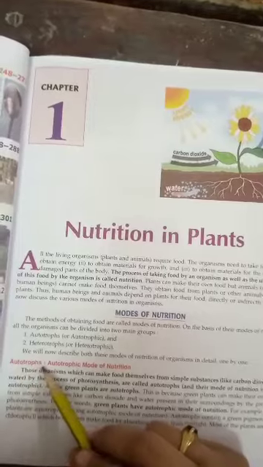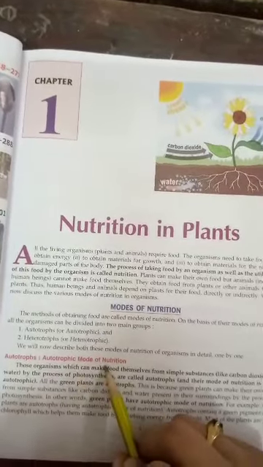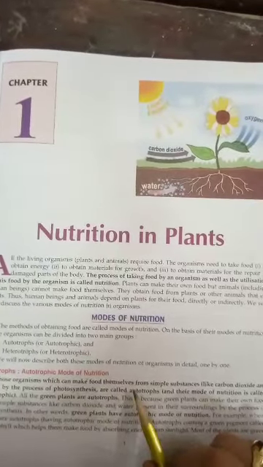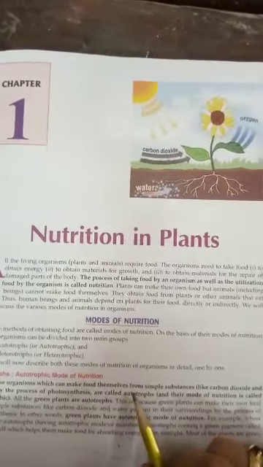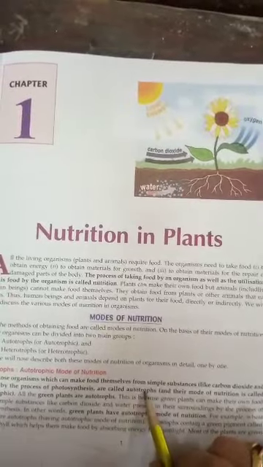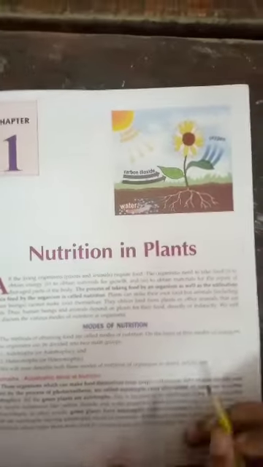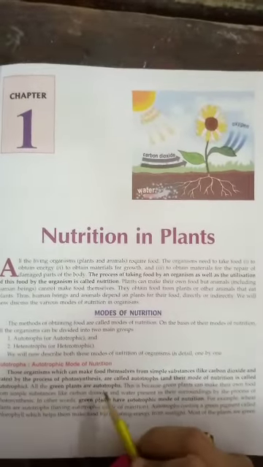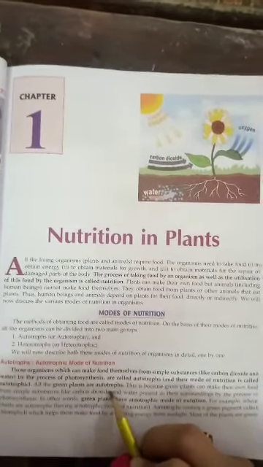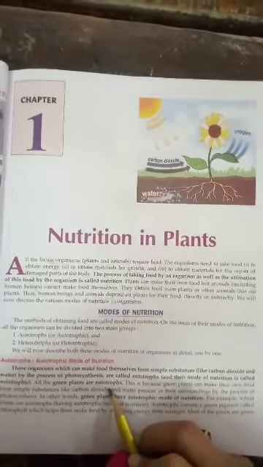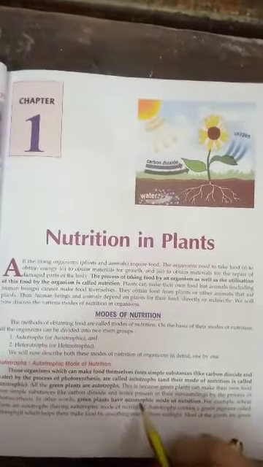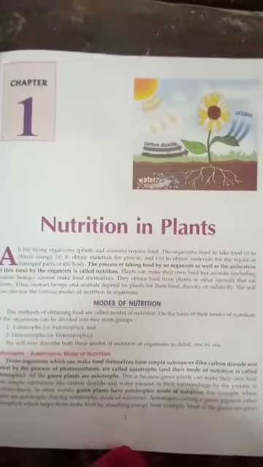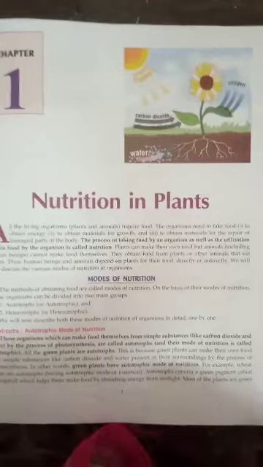First one is autotrophs or the autotrophic mode of nutrition. Students, the organisms which can make food themselves with the help of sunlight and water through the process of photosynthesis are called autotrophs, and their mode of nutrition is autotrophic. All green plants are autotrophs because they can make their own food with the help of sunlight and water. They contain a green color pigment called chlorophyll, which helps them to make food.